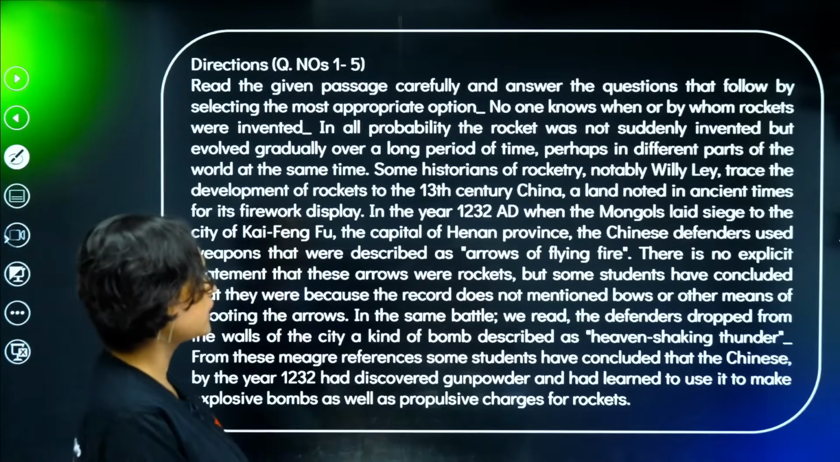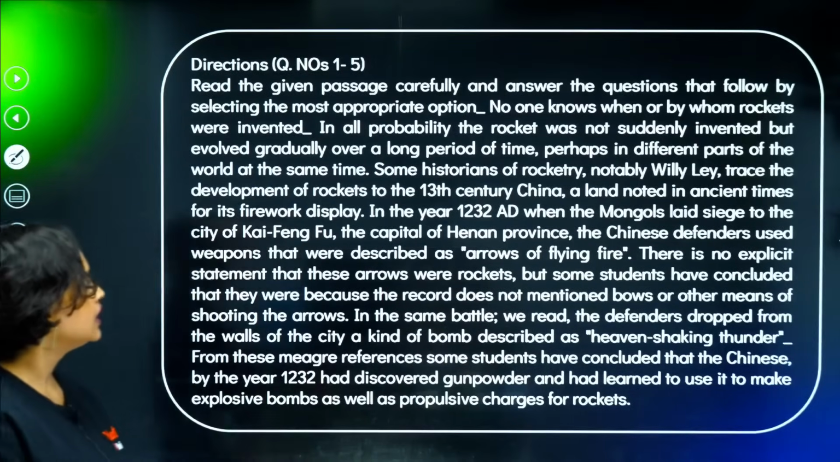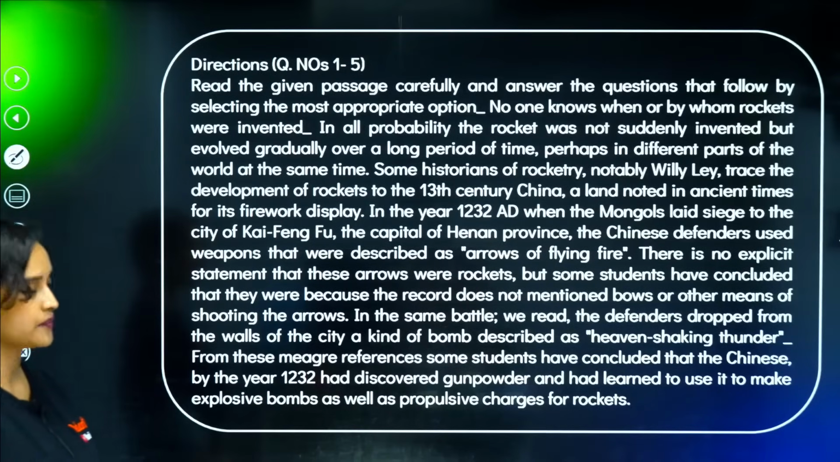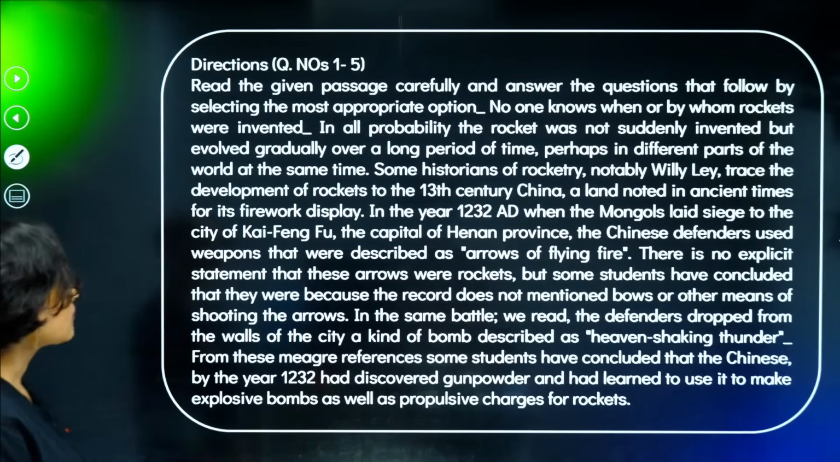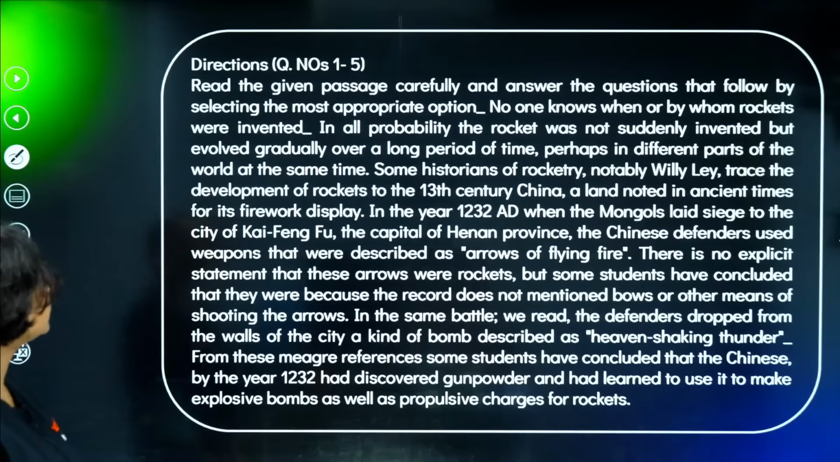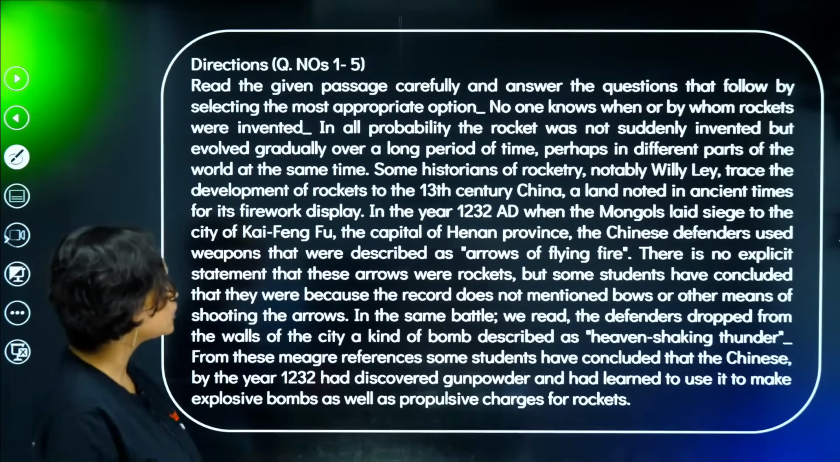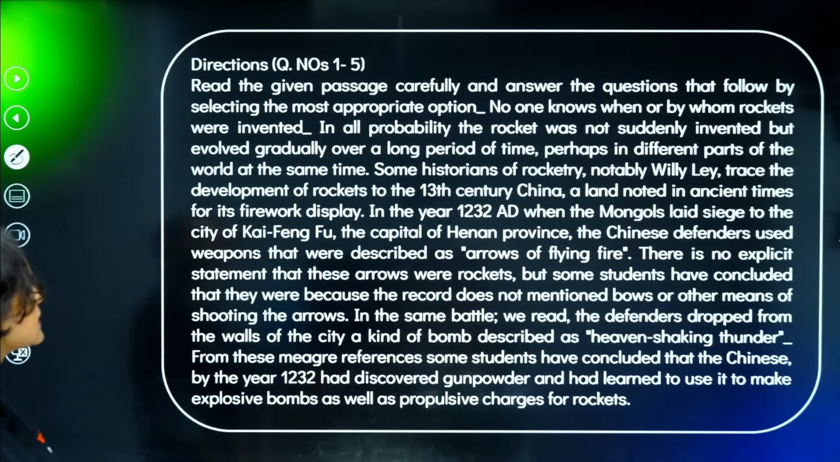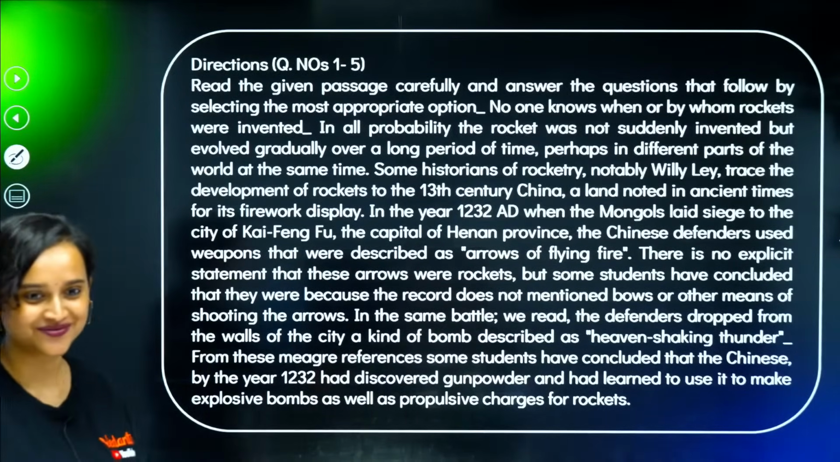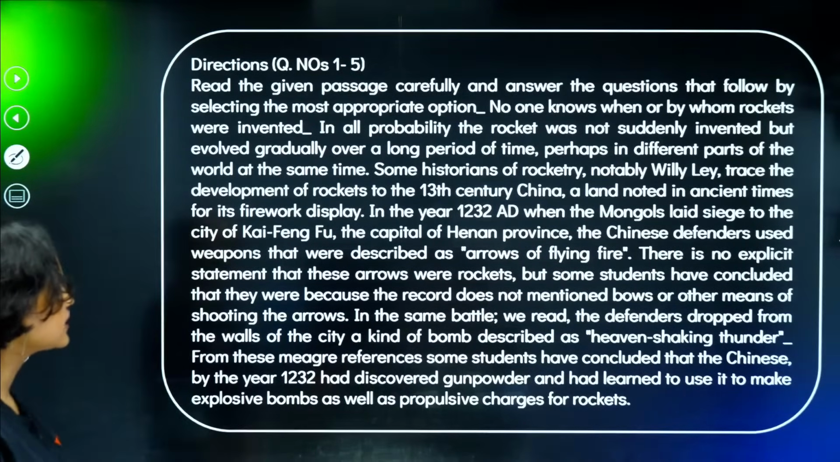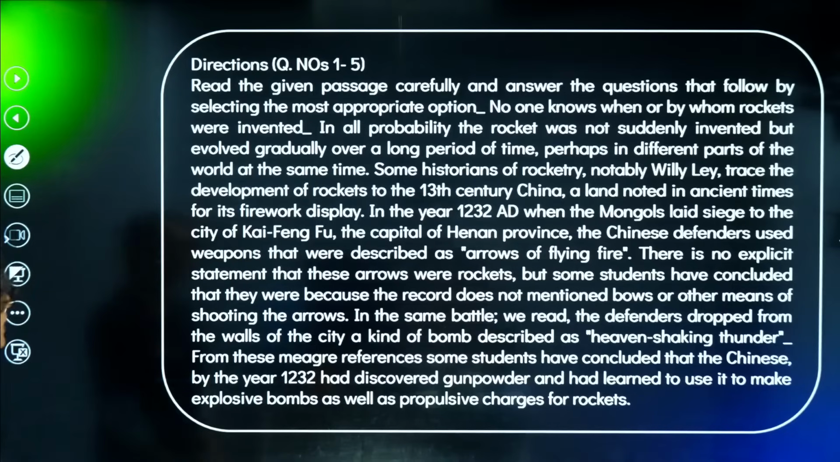Some historians of rocketry, notably Willy Ley, trace the development of rockets to the 13th century China, a land noted in ancient times for its firework display. In the year 1232 AD, when the Mongols laid siege to the city of Kaifengfu, wow, Kaifengfu, the capital of Henan province, the Chinese defenders used weapons that were described as arrows of flying fire.